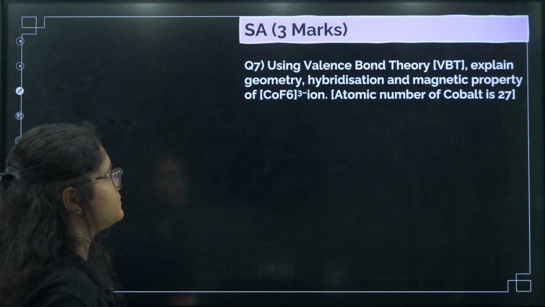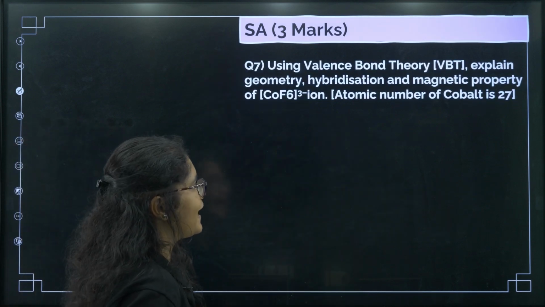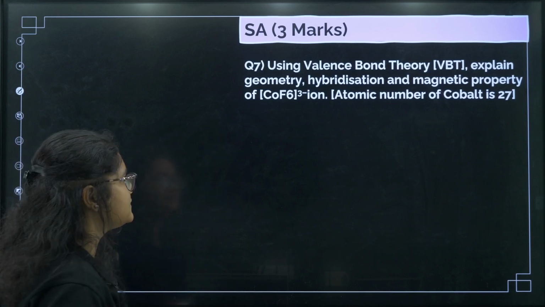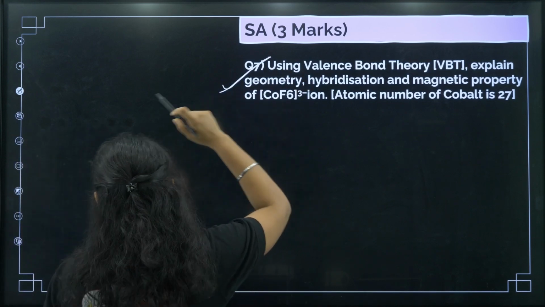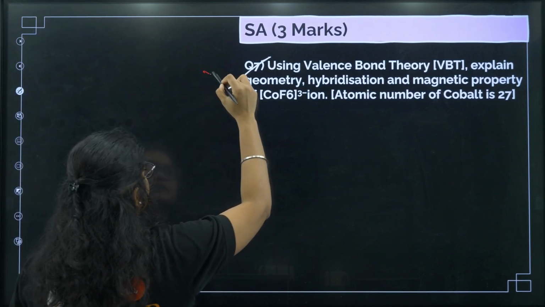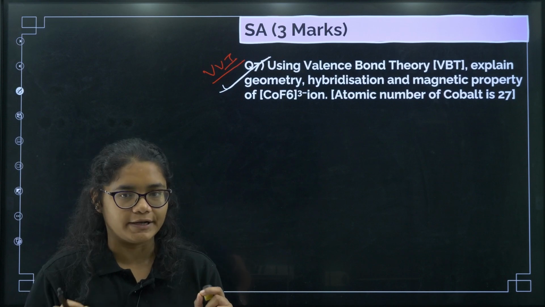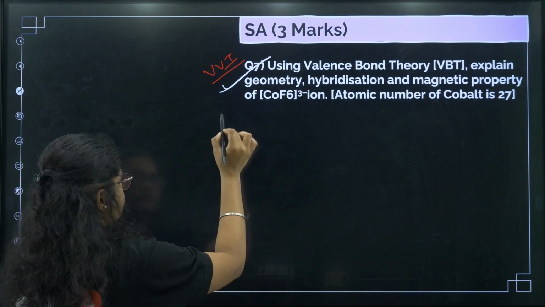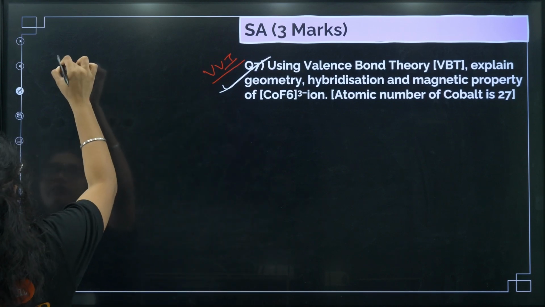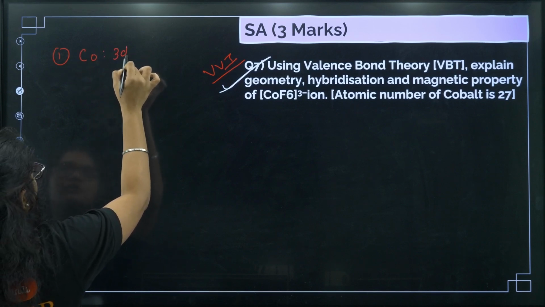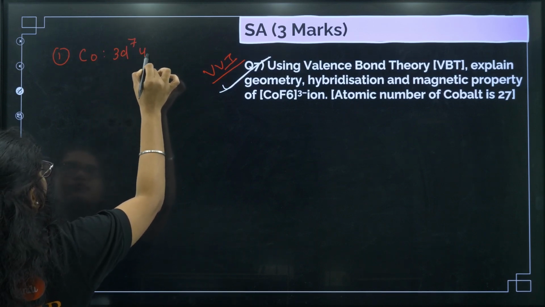Using VBT, explain the geometry, hybridization and the magnetic moment of CoF6 3-. This is the most repeated question, a very important question. I'll tell you the steps of how to write it down. Step number 1: write the electronic configuration of Co. The electronic configuration of Co is 3d7 4s2.